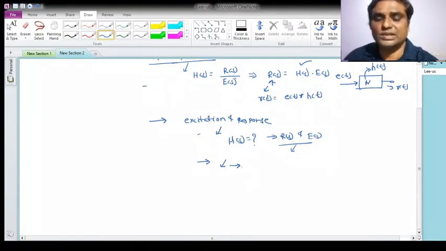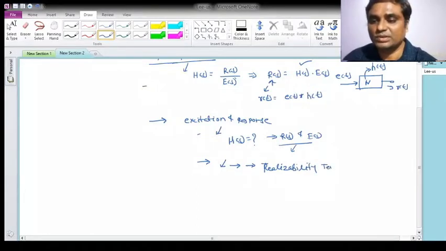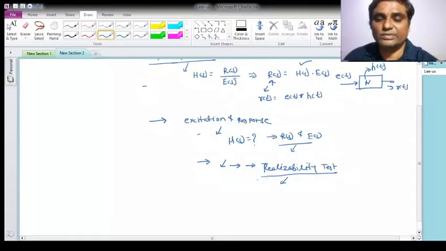Generally for the synthesis problem, I should first ask myself whether I can synthesize a network or not, and the answer should be given by some test. There will be a realizability test, to see whether the network can be realized or synthesized or not. We have to do some test for that, and it is called the realizability test. Once this test has been passed for the particular network, then you can synthesize it.